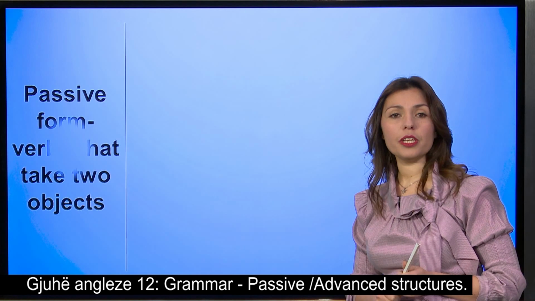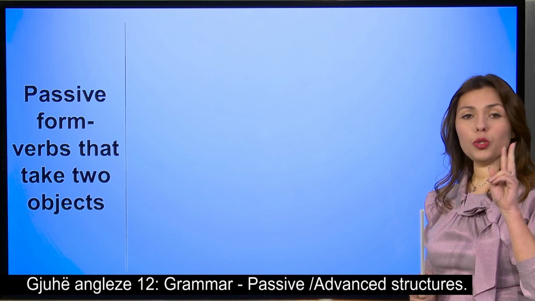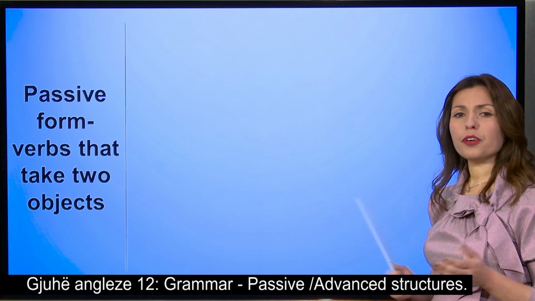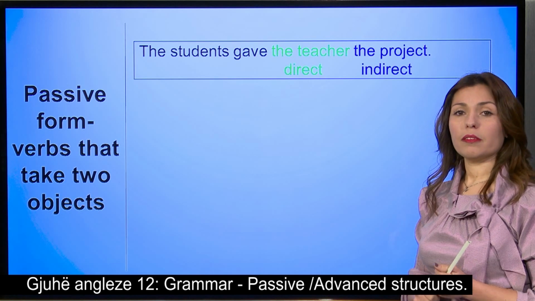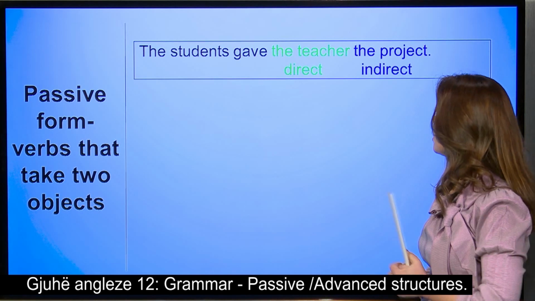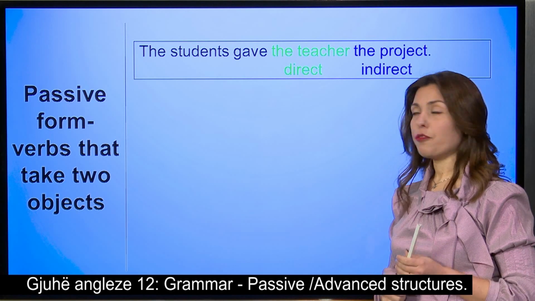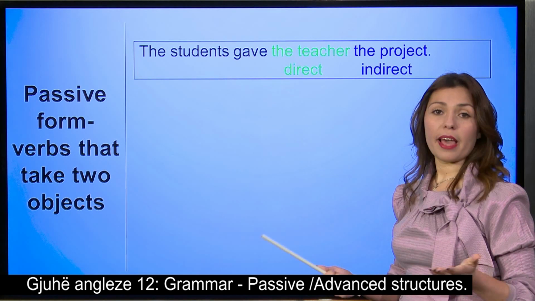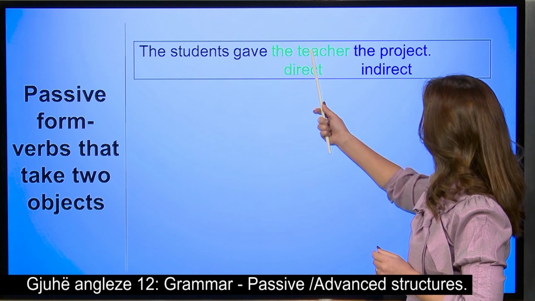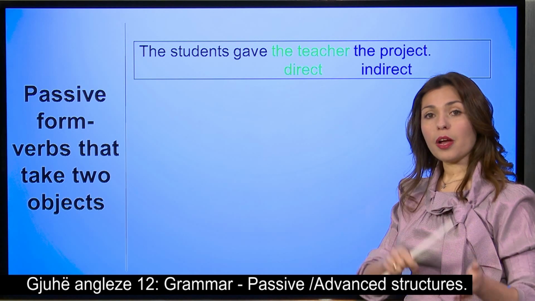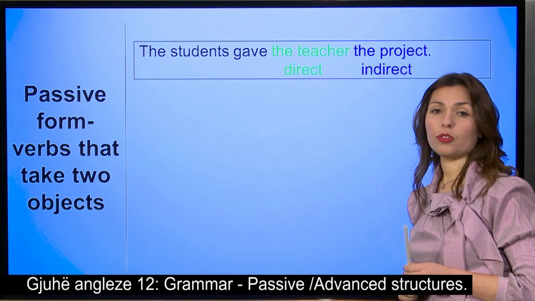Now we're going to continue with some specific verbs that take 2 objects. There are many verbs of that. Let's see an example for you to understand. The students gave the teacher the project. We have the verb, gave, it's in the active of course, and we have got 2 objects. The teacher, that is the direct object, and the project, that is the indirect object.